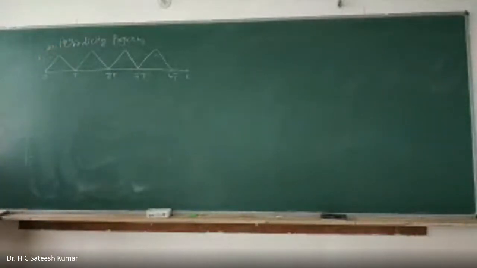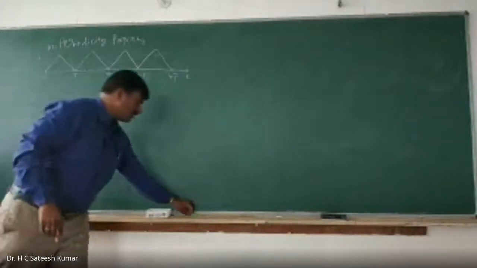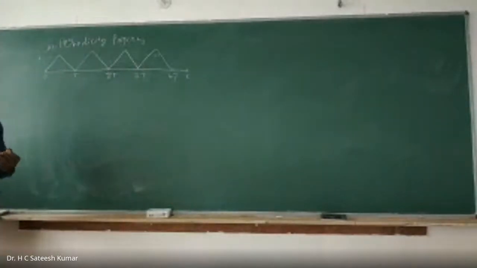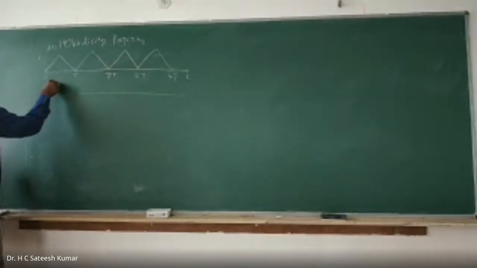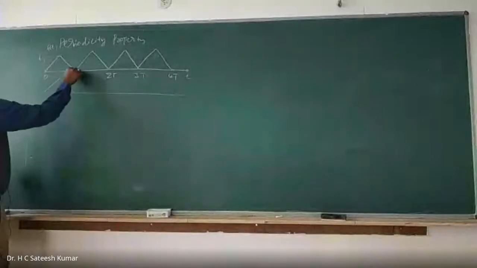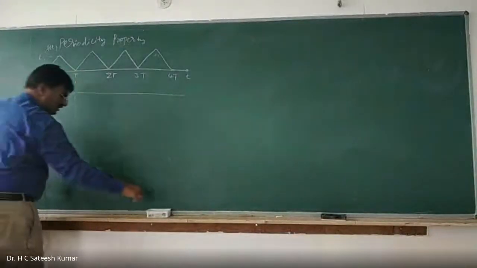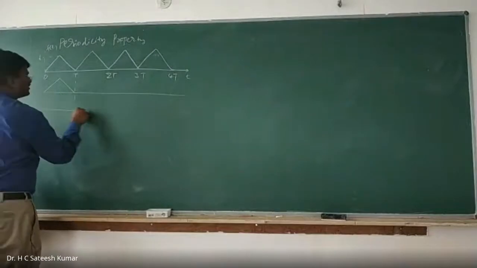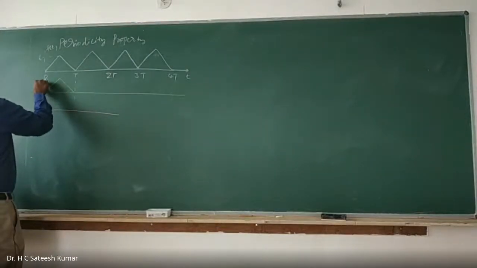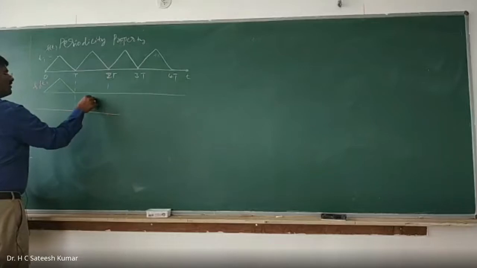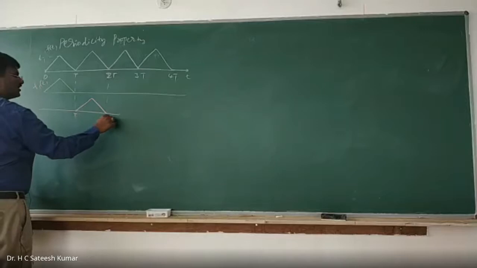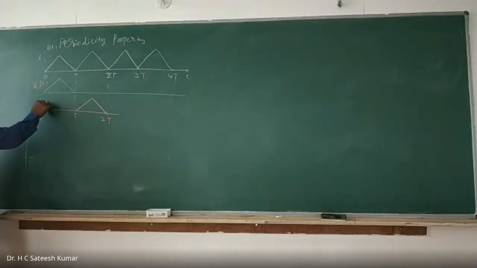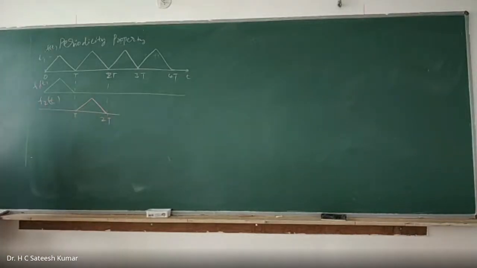Now if you want to get the signal, it is the sum of a number of aperiodic signals like this. Let us say I'll take one signal, this I'll call as f1 of t, up to this point. Next one, I'll take a signal from here to here. This is T, this is 2T. This I'll call as f2 of t. That means every periodic signal is a sum of a number of aperiodic signals.